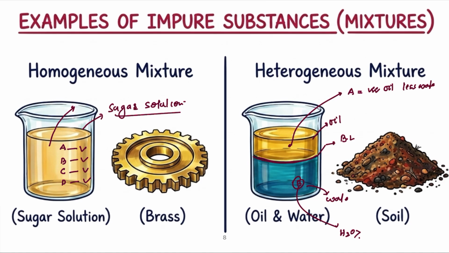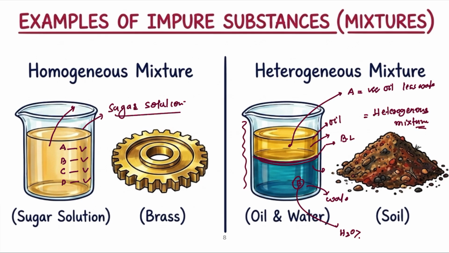So the meaning is that this mixture does not have a uniform composition. Throughout the mixture, from point to point, the composition is going to change. And one thing is that there is one visible boundary line between the two different components of the mixture. That's why it is a heterogeneous mixture. So this is only an introduction to heterogeneous mixtures; I am not going to discuss it in detail. So this was the introduction of what a substance is and its classification.